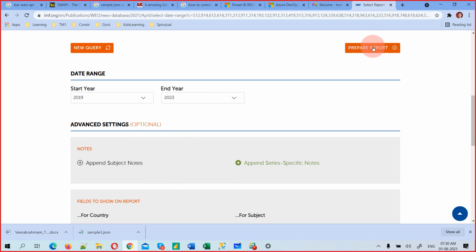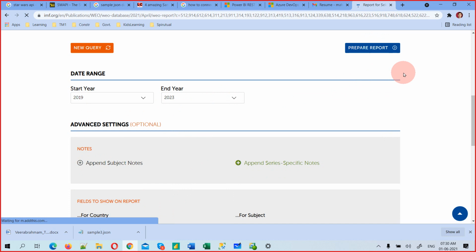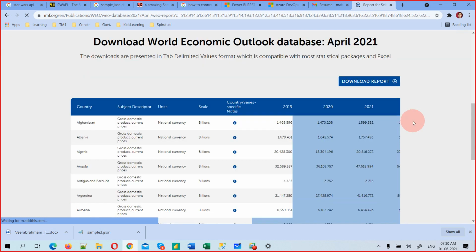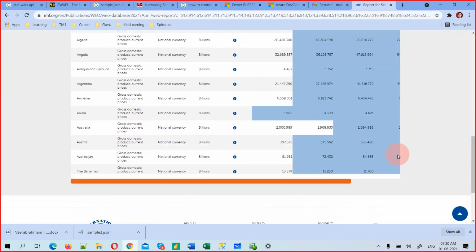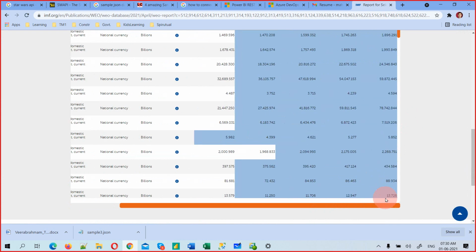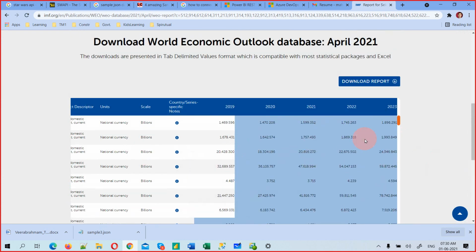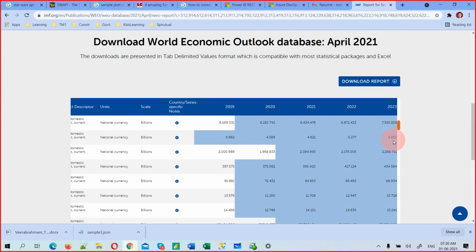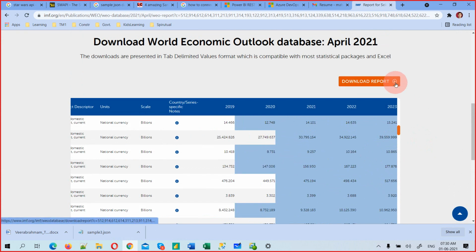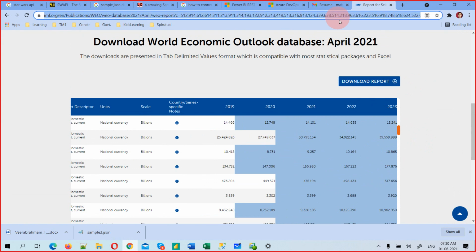It's huge. And there's a Prepare Report option. It will prepare the report here itself, but it's not our intention. We want to create a report in Power BI. See, this is a numerical representation. It's not good to read actually. I can download the report and connect it to Power BI, but I don't want to do this right now. I want to go with the URL.